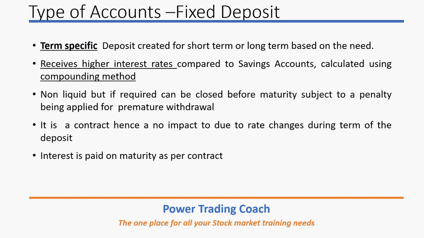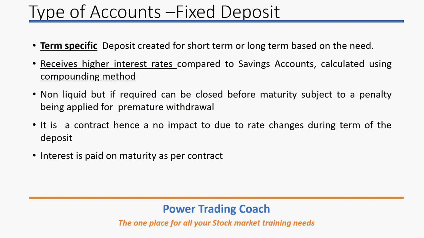Since it is a contract, it doesn't have any impact from rate changes during the term of the deposit. What it means is, for example, if you open a deposit for 1 year, within that year, many times the fixed deposit rates can change. But since it is a contract, the FD will have a constant rate which is mentioned on the FD while opening it. For example, if you get a 7% FD for 1 year, during that year, even if the rate goes down or increases, there is no impact on the fixed deposit because it is a contract.